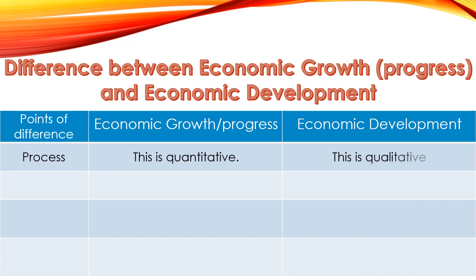While economic development is qualitative, it goes by quality instead of quantity. That means it doesn't matter whether our income increases or not, but how we earn that income matters. For example, before we earned 1 lakh rupees per month by working 10 hours a day. Now I work 6 hours a day and earn the same amount. That means the quantity has not changed, but the quality of my work has changed, that I earn the same money by working 6 hours rather than 10 hours. That means my hours have become more qualitative. So that's economic development.